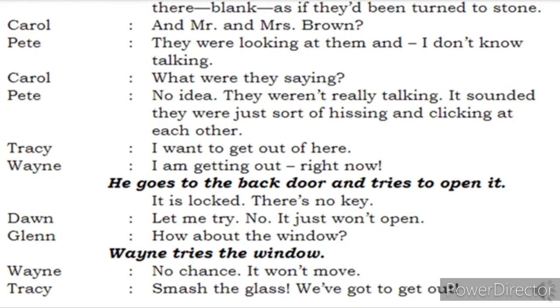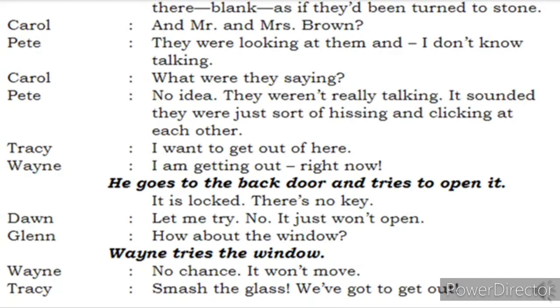It sounded like they were just sort of hissing and clicking at each other. Hissing and clicking is nothing but the sound made by aliens for talking. Aliens usually make some sound while talking to each other. Now he says they were not actually talking, they were hissing and clicking at each other.